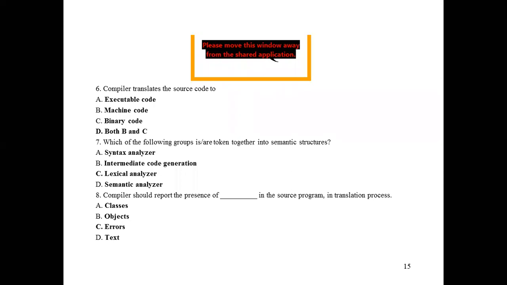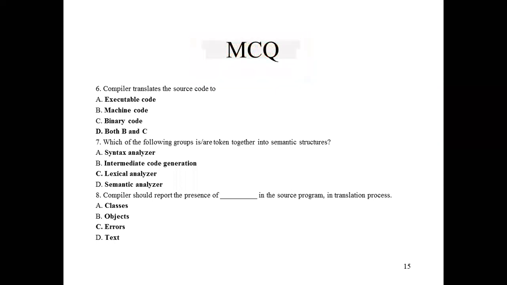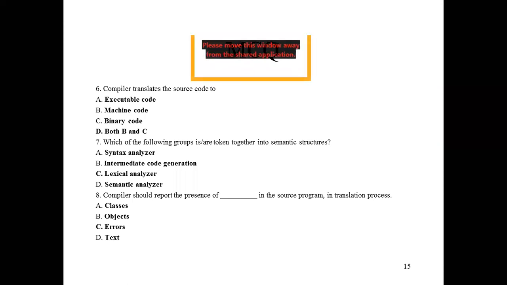Question number 8. The compiler should report the presence of what in the source program in the translation process? The errors. The compiler should report the presence of errors. There are two functions of the compiler. The first function is to convert high level language into machine language.